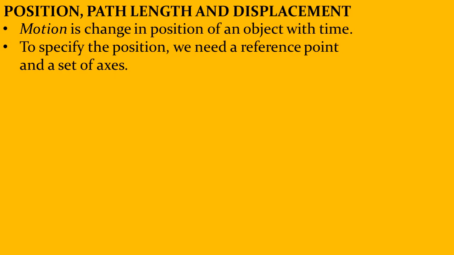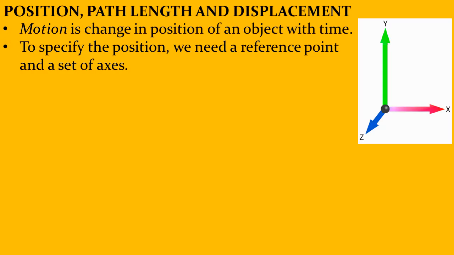To specify a position, we need a reference point. If you simply say I am here, it means nothing. We need to specify that particular point. And from that point, how are you moving? Are you moving east, north, up, or down? Or are you moving somewhere between east and north? So to explain all this, we need a set of axes.